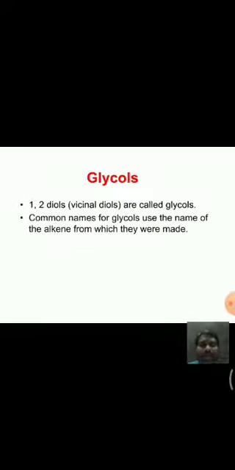Next, glycols. Glycols are having OH group at adjacent carbons, that means at 1, 2 positions. 1, 2 diols are called as glycols. Common names for glycols use the name of alkene from which they were made. For example, ethylene glycol is there. This is made from ethene, that is alkene. Ethene or ethylene is known as ethylene glycol. Or the IUPAC name is 1, 2 ethane diol.